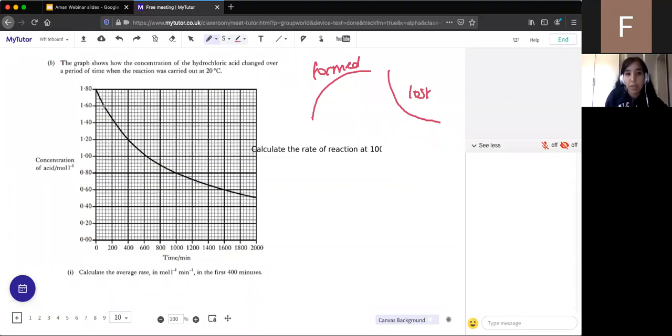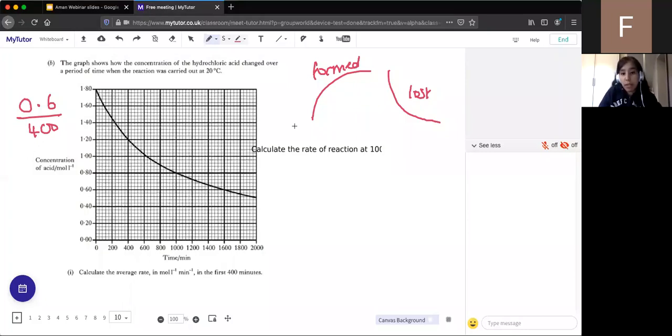So let's do that first. So again, this is not a higher tier question. This is just both tiers. So in the first 400 seconds, we can see that the reactant loss goes from 1.8 to 1.2. Therefore, that is 0.6. And it's in the amount of time of 400. So the answer to the first question, which is the average rate in the first 400 minutes, is 0.6 divided by 400. So what's the answer then?